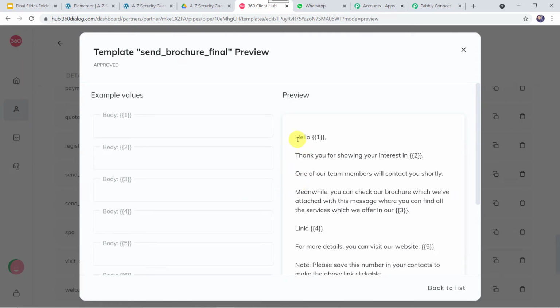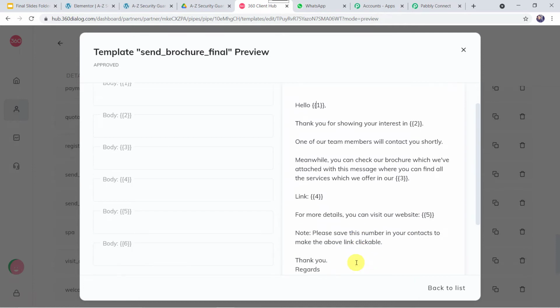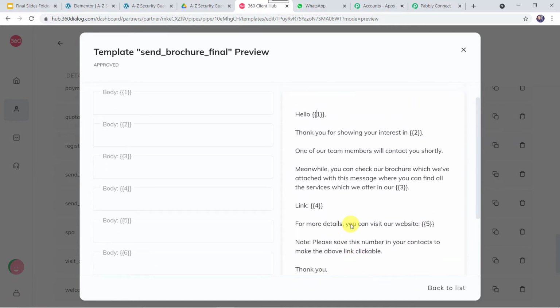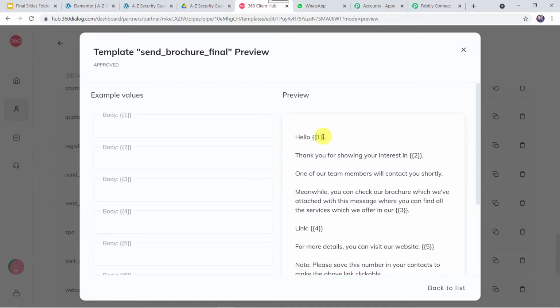Now here you can read the template, hello. So I have given some numbers, 1, 2, 3, 4, 5, 6 in curly braces. So you might be thinking, what are these numbers and why are these in curly braces? These are the body fields, and the values for these body fields are going to change every time according to the customers. Okay. I'll just read the template.